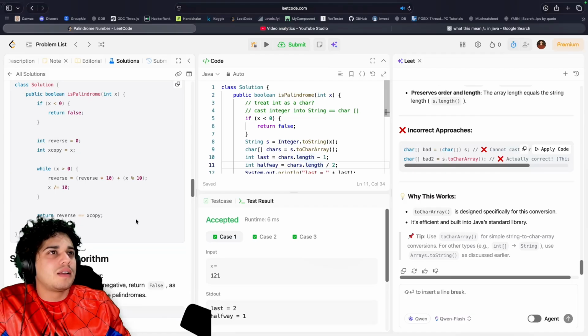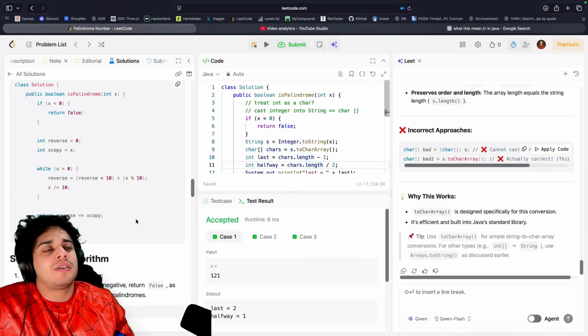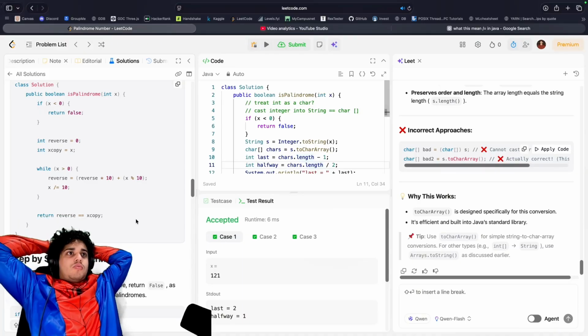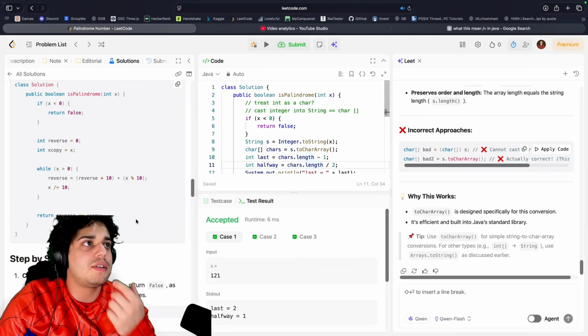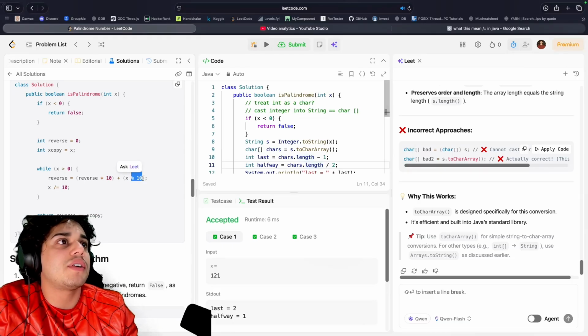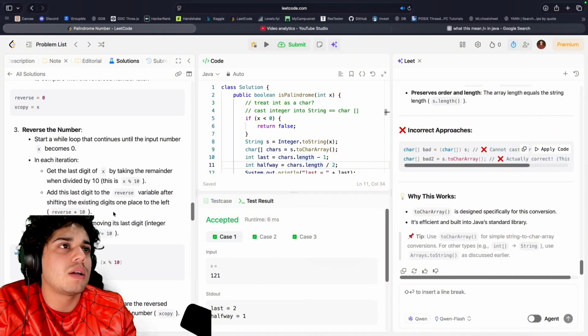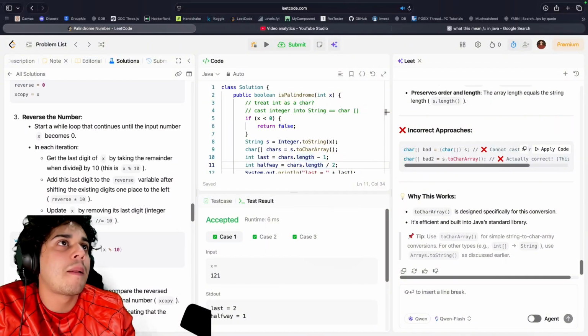0 times 10. Oh, wait. Okay. I'm not getting it. So while x is greater than 0, reverse equals reverse times 10 plus the integer mod 10. I've got to remember what this does. I'm pretty sure it divides it by 10, and whatever is the remainder, it gives it to you. Can you explain this, my brother? I should just read the explanation. I'm just going to do that.